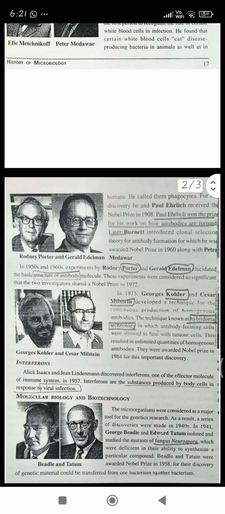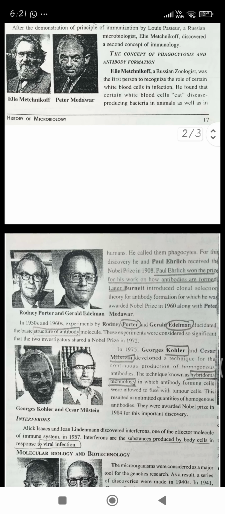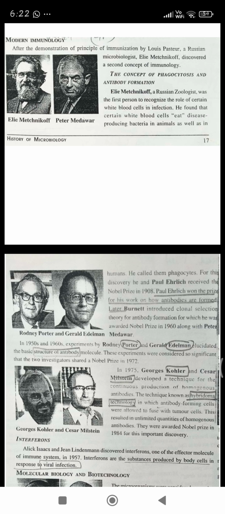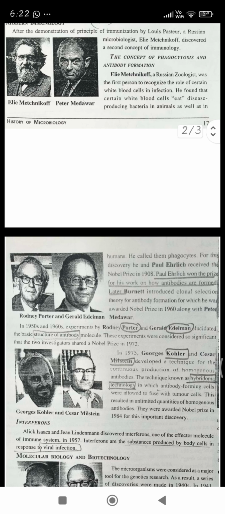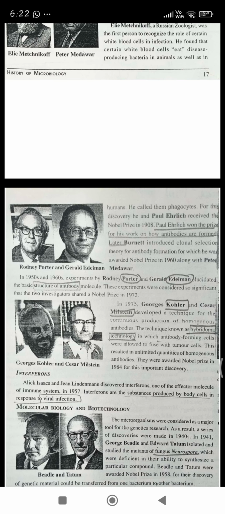Thus he named them phagocytes. Now phagocytes means what? The cells which kill the disease causing bacteria. Thus he named the cells phagocytes, and thus the phagocytosis concept was discovered. Phago means eating and cytosis means cell. So cells eating bacteria were discovered by Eli Metchnikoff. For his discovery, he and Paul Ehrlich received the Nobel Prize in 1908.